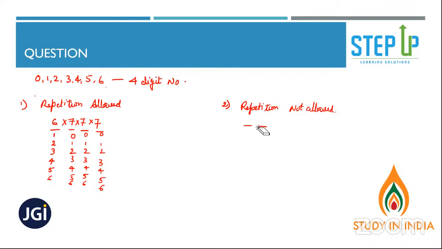You haven't missed much. So, repetition not allowed. 1, 2, 3, 4. Repetition not allowed. So can 0 come here? No. 1, 2, 3, 4, 5, 6. So this place has 6 options, but out of these 6, I have to select 1. So let's say I have selected this. So now 0 can come. 0 can come, 1 can come, 2, 3, 5, 6. You still have 6 options.